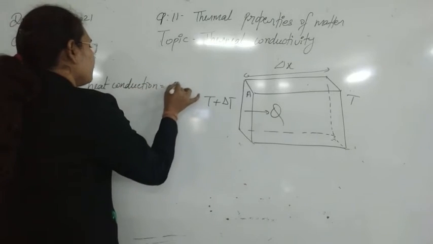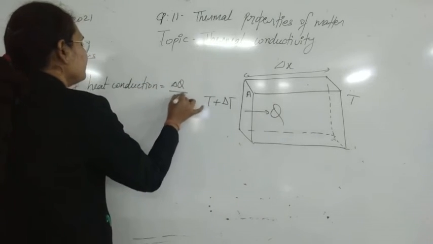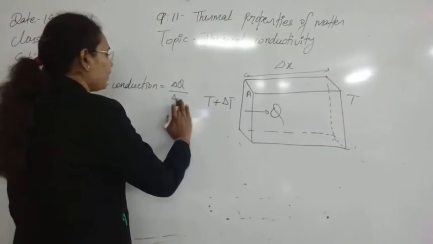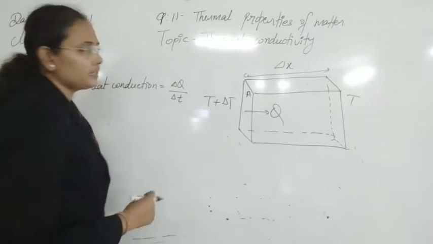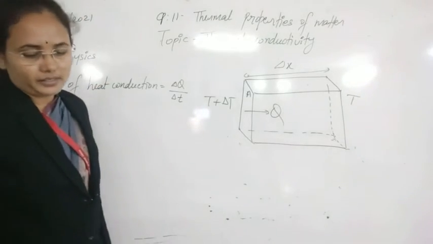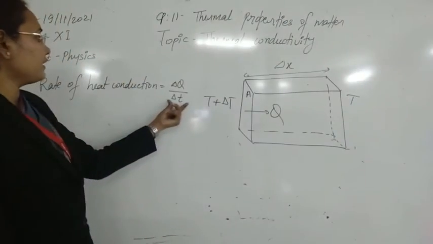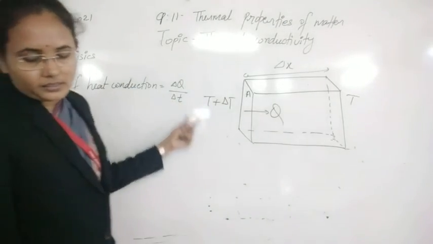This will be equal to the rate of change of heat, so this is delta Q by delta T, where T is taken for temperature. Next, it is found experimentally that this rate, delta Q by delta T, is